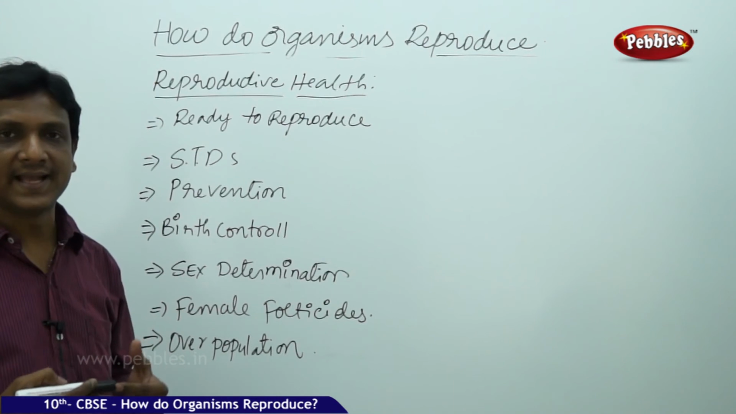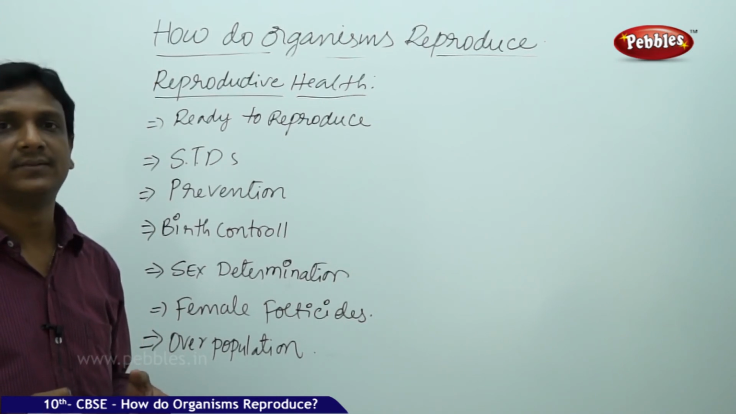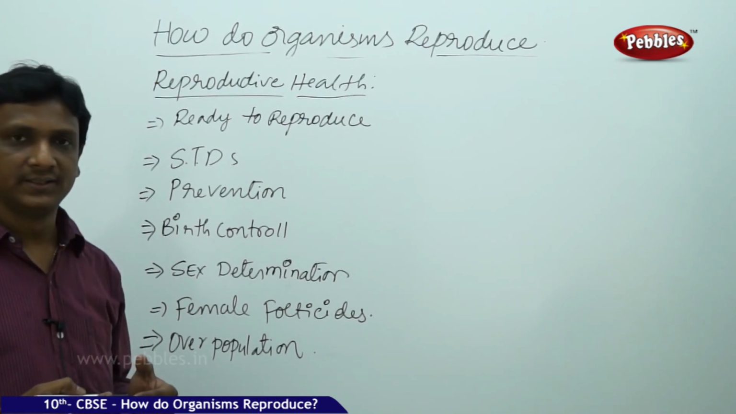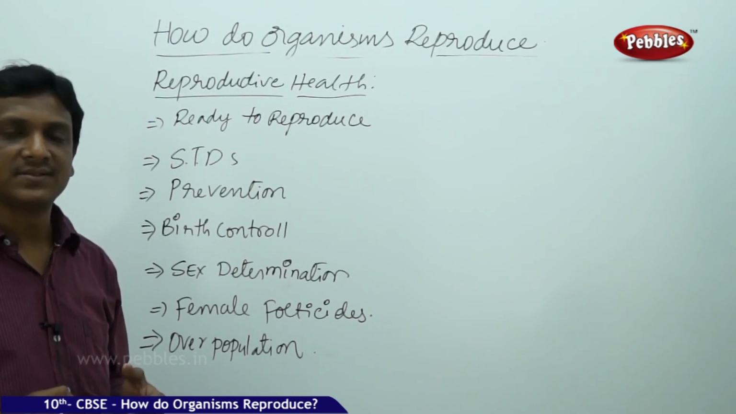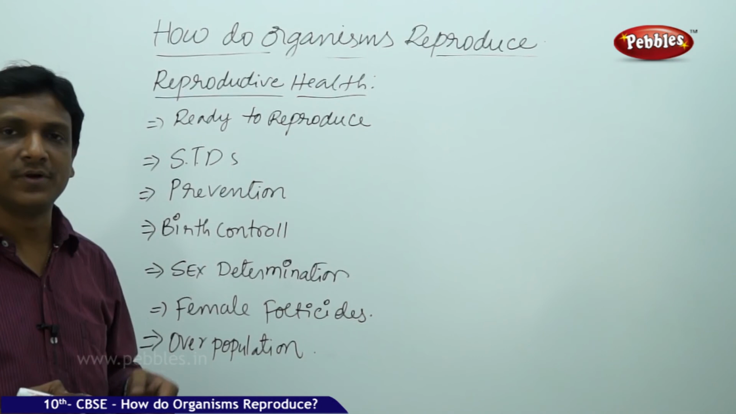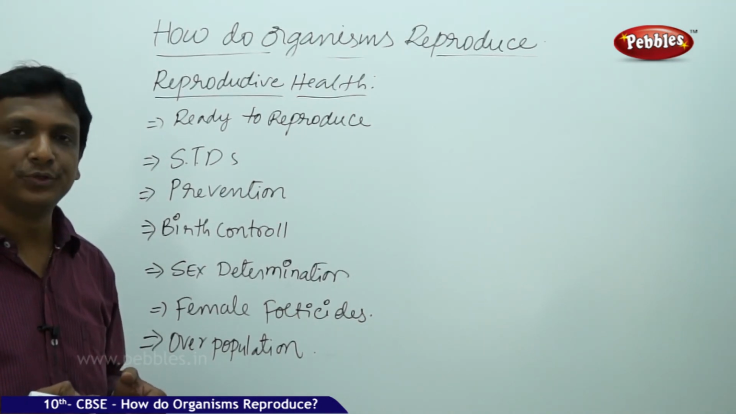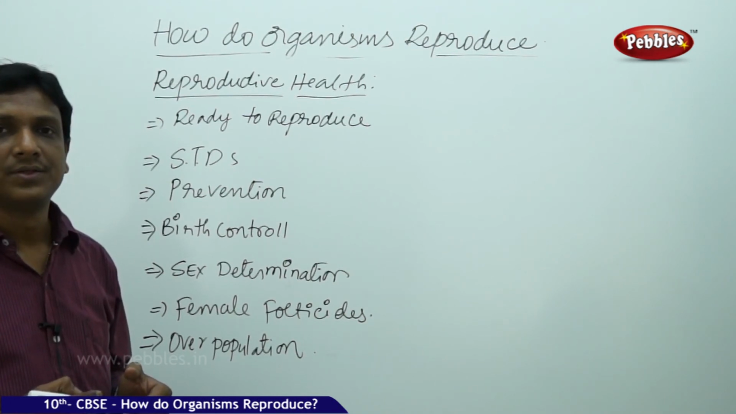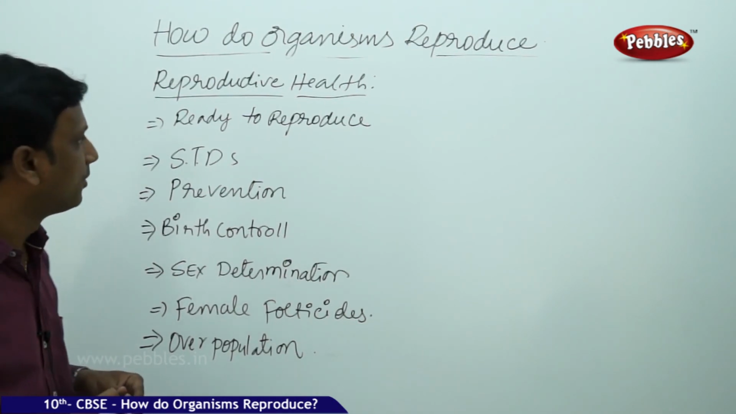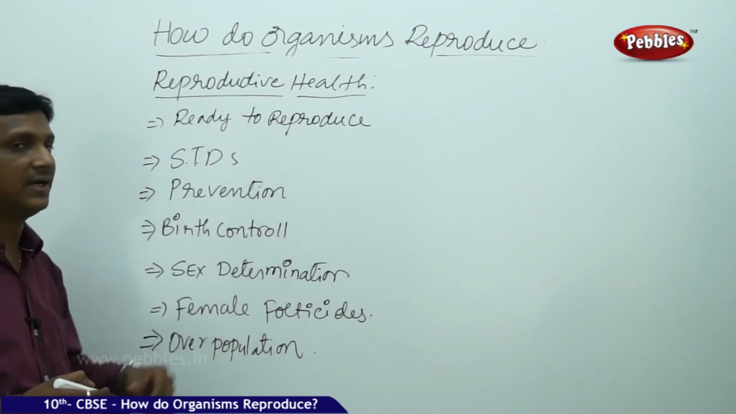So we studied the characteristics by which we can identify that we are able to produce reproductive cells. So once you confirm that you are able to produce reproductive cells, then do you think you can produce babies? So what is the time when you can start to produce babies? What are the various issues related to that?